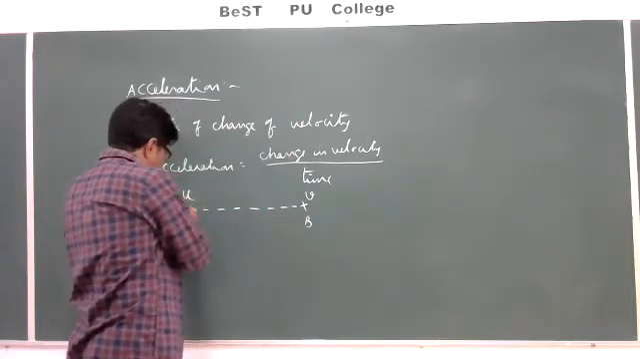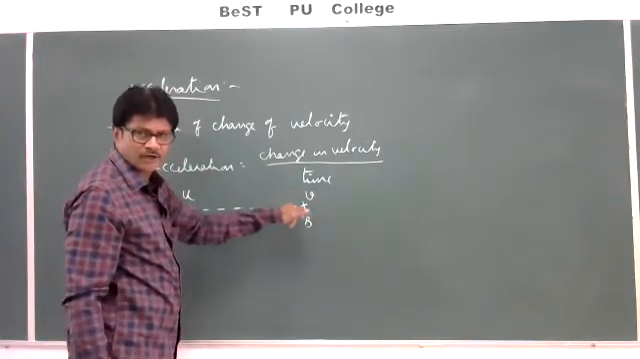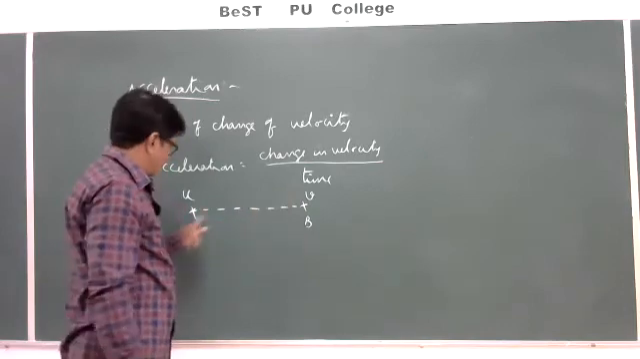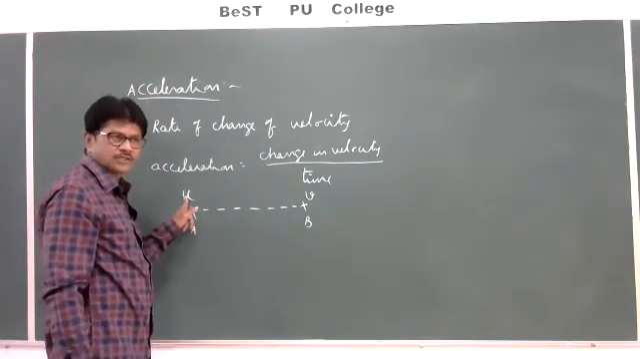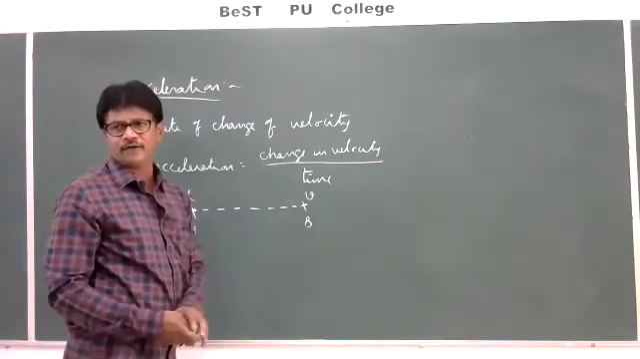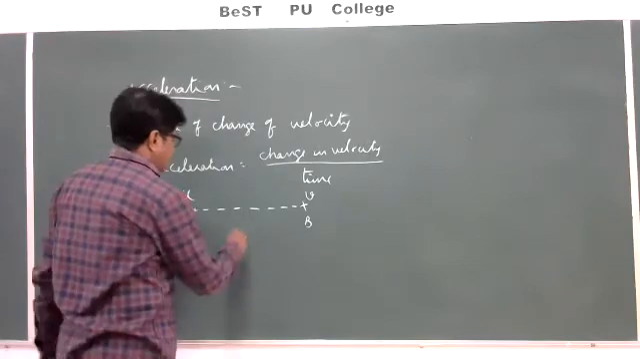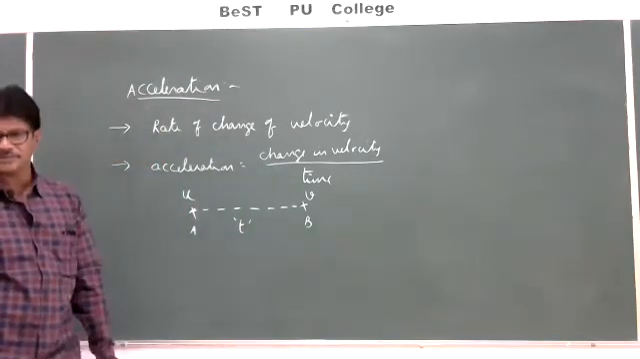So A is the initial point of my observation, and B is the final point of my observation. The velocity at the initial point, we call the initial velocity. The velocity at the final point, we call the final velocity. It takes a time of t seconds.